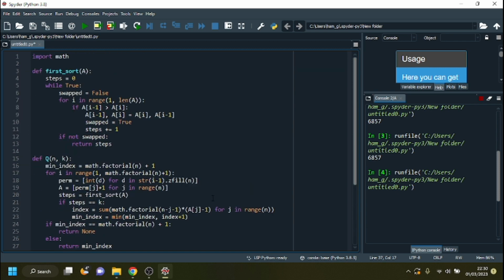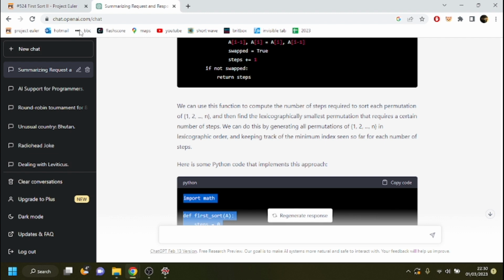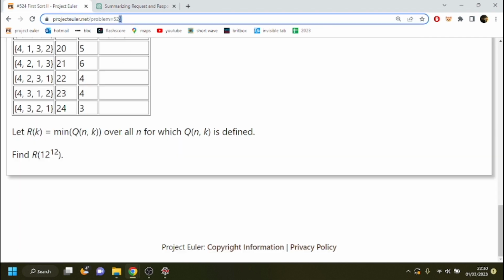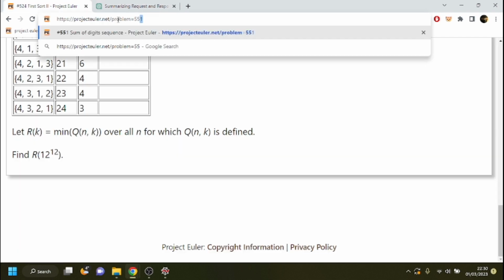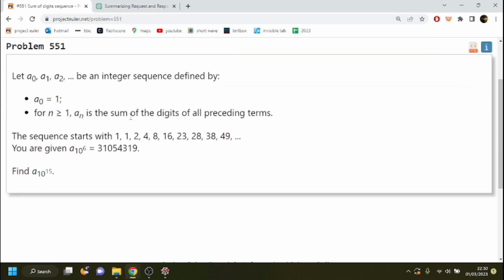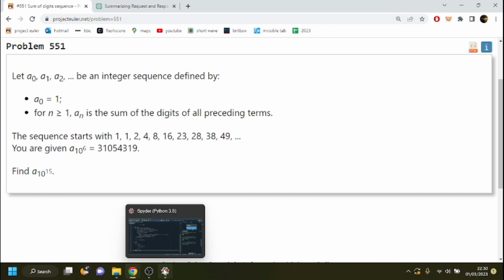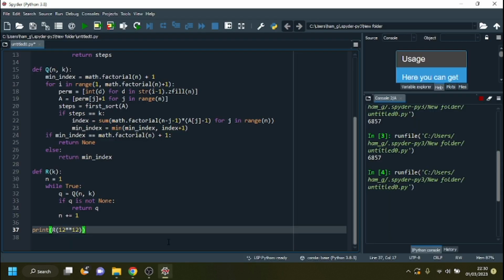Now this is probably a brute force solution, so it'll probably take ages to run. In fact, you know what? I think this is a bad example. I'm going to run a problem that I actually know. Here we are. Sum of digits sequence. Problem 551. I have been trying to solve this since before you were born. Let me just, is that running? It's not going to finish, is it?